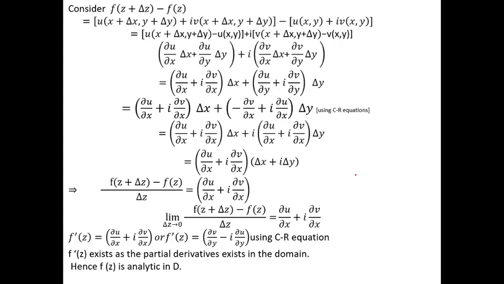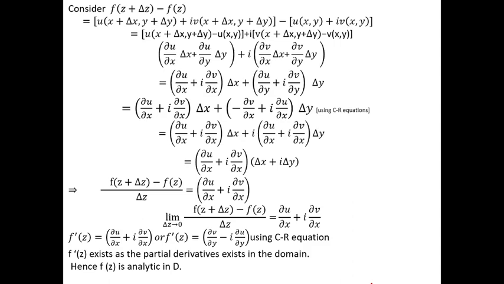What is f dash z? f dash z is equal to ∂u/∂x + i ∂v/∂x. Otherwise another formula is f dash z is equal to ∂v/∂y minus i ∂u/∂y. This is the proof of the sufficient condition for the analytic function.